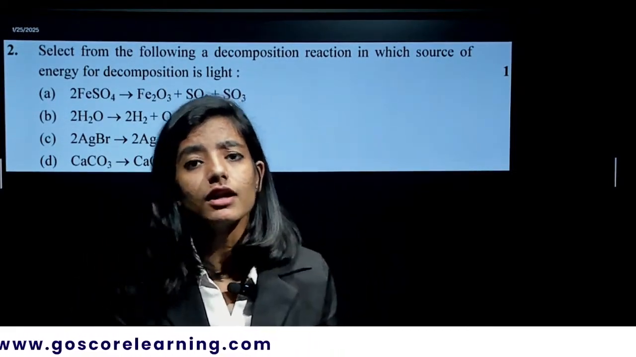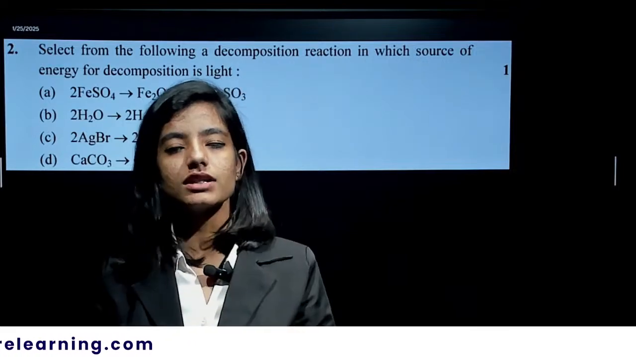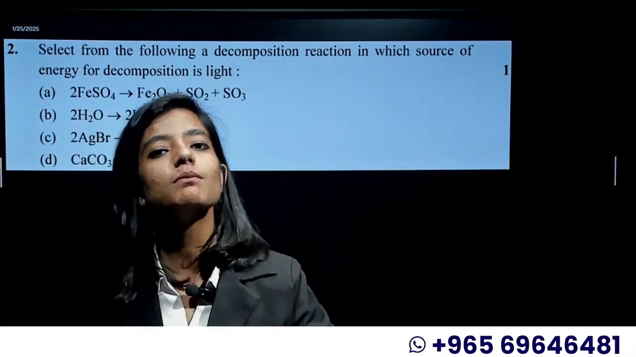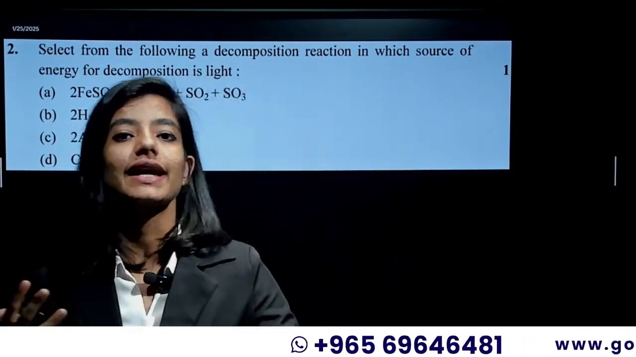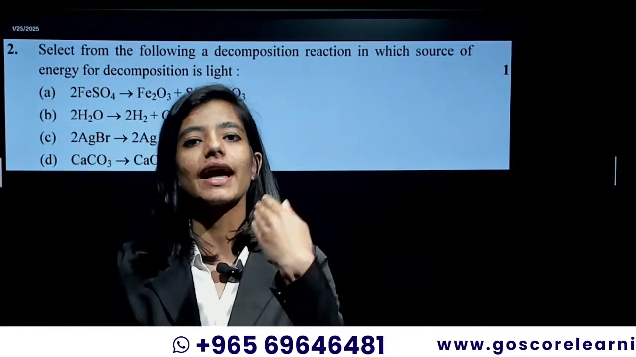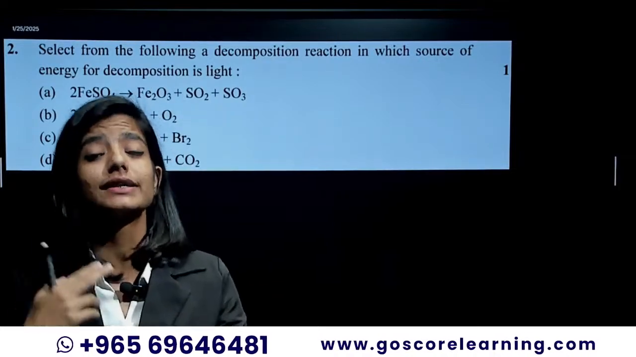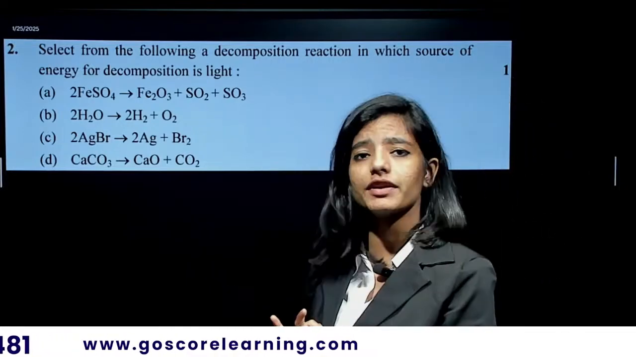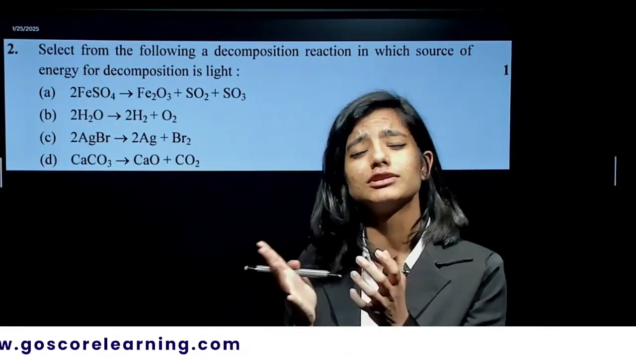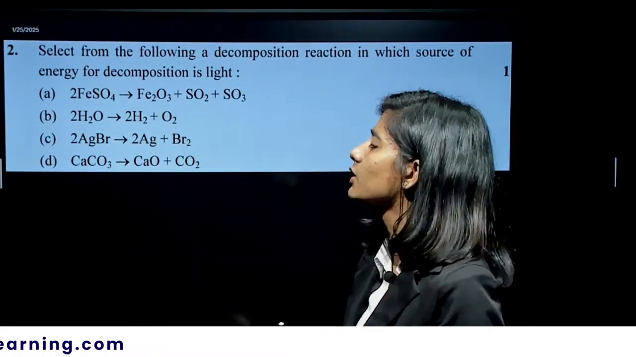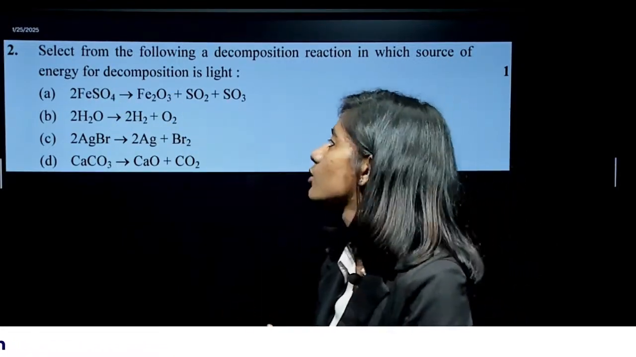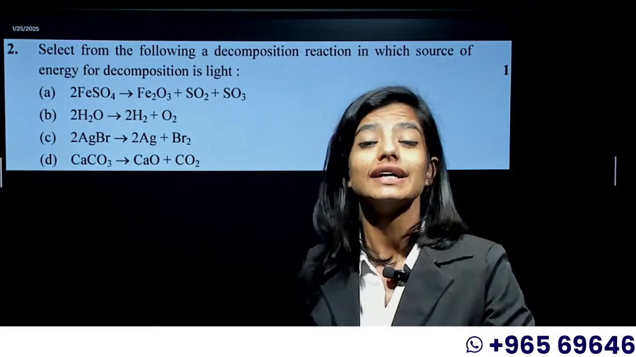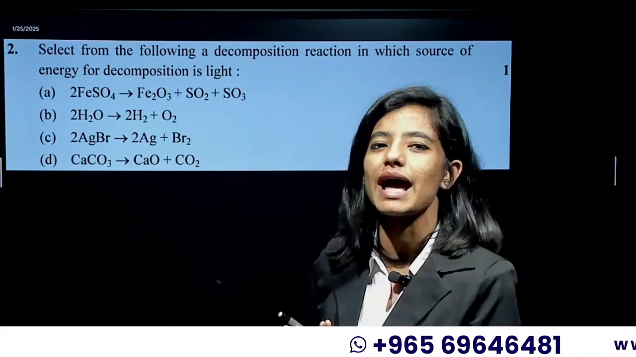A decomposition reaction is nothing but where we have a reactant which breaks down into 2 or more products. Decomposition reactions can happen in many ways. It can use light energy, heat energy, or even electricity for the decomposition. Now, there is a set of reactions given over here where you have to learn the examples for each. Coming to the first one, FeSO4 is decomposing into Fe2O3, sulfur dioxide and sulfur trioxide. That's a perfect example of thermal decomposition. This decomposition happens in the presence of heat.